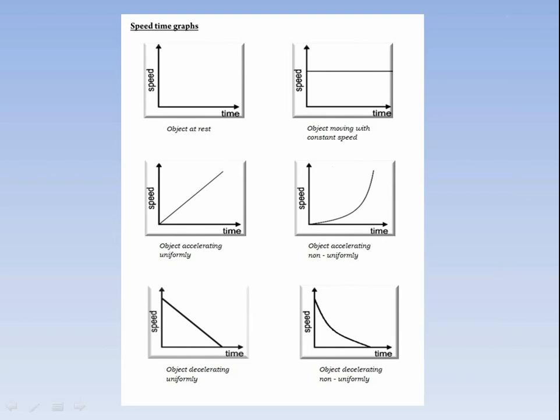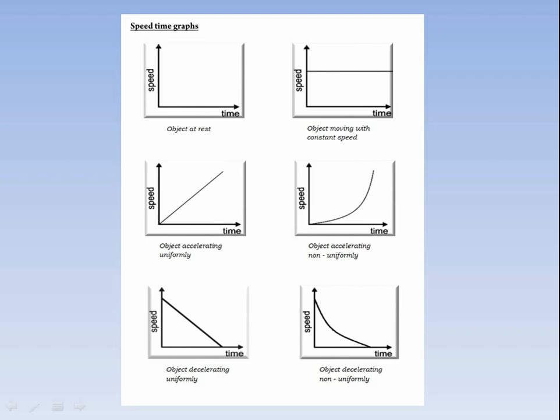Now move to the speed time graph. There are 6 types of speed time graph. When the object is not moving, the speed time graph will be represented this way. Time will be on the horizontal axis or x-axis, whereas speed will be on the vertical axis or y-axis. There will be no line or curve when the object is not moving.